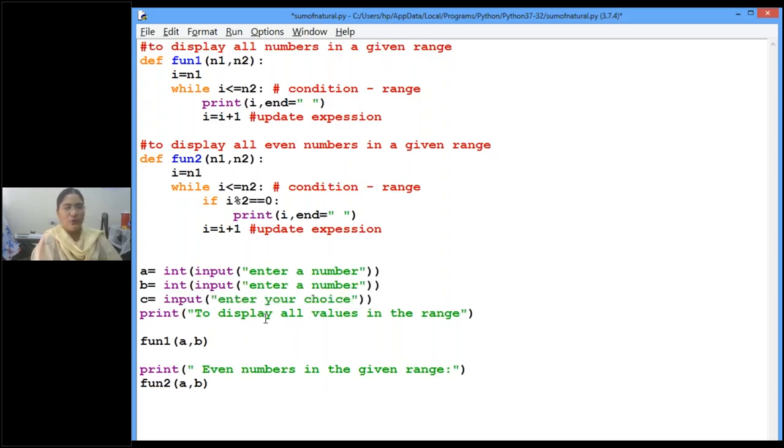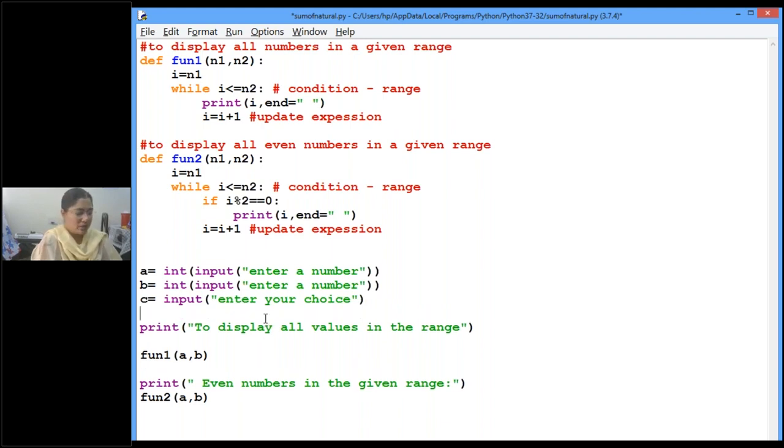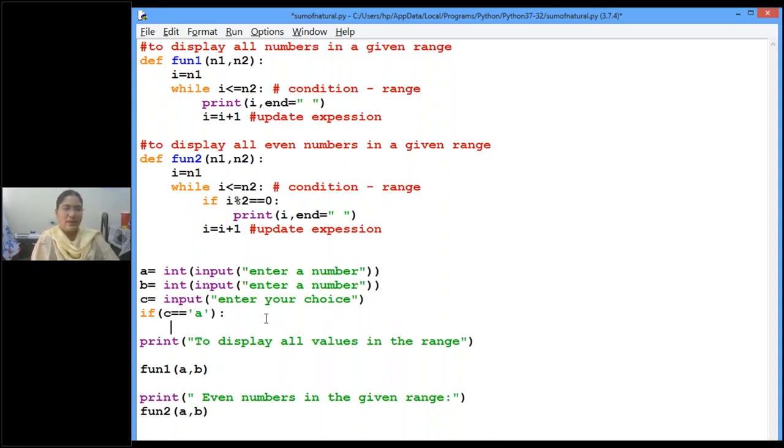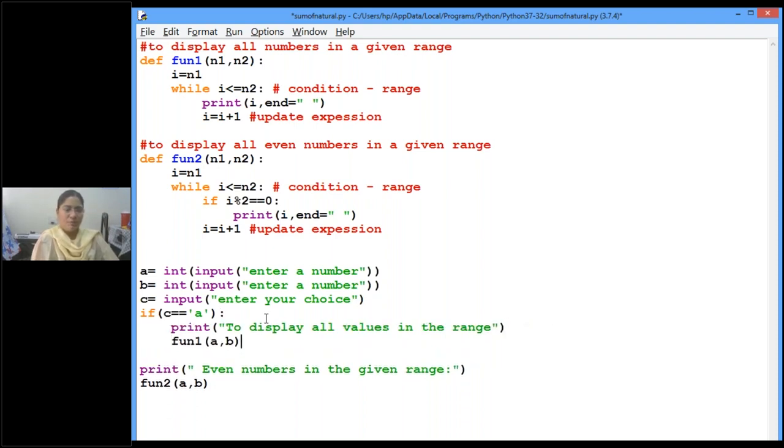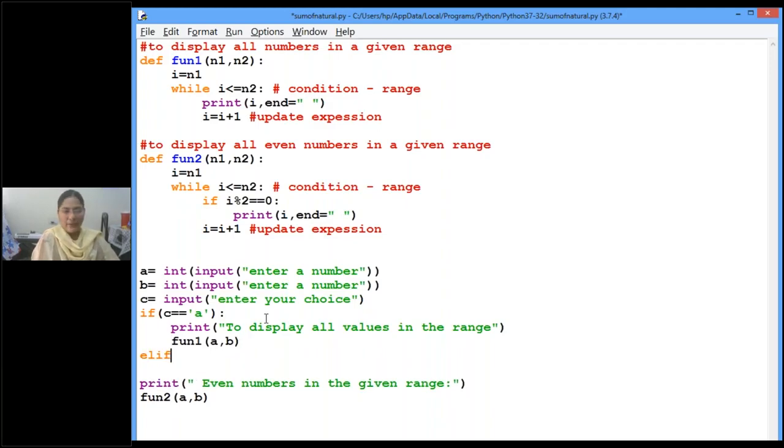What choice do you want to give? To display all the values, I want to give A. So if my choice is A, then I want to print all the values in the range. If my choice is something else, that is elif. Why? Because c can be any character, so I want to give specific choices. If the input is A, display all the values.